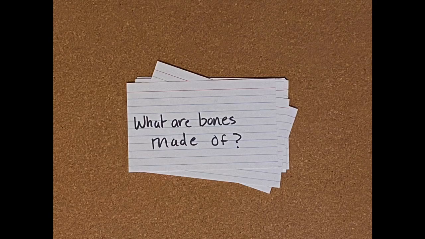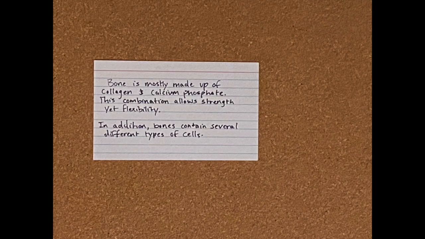Now that we know all the different types of bones, what are bones made of? Bone is mostly made up of collagen and calcium phosphate. This combination allows strength yet flexibility. In addition, bones contain several different types of cells.